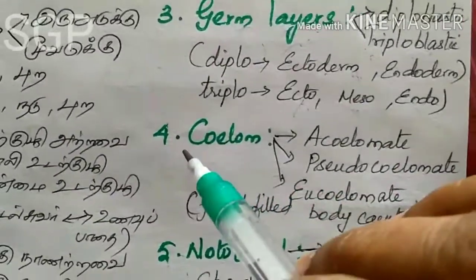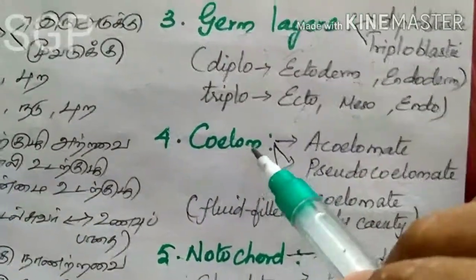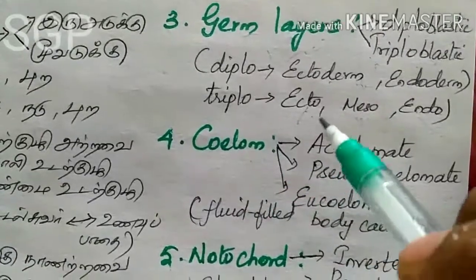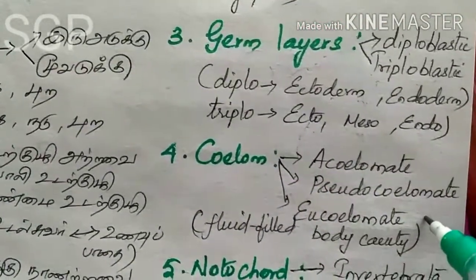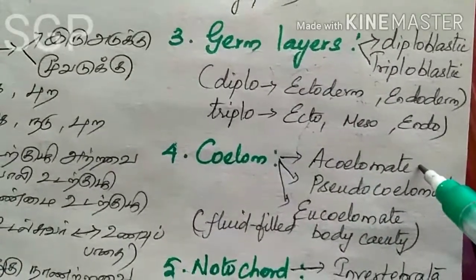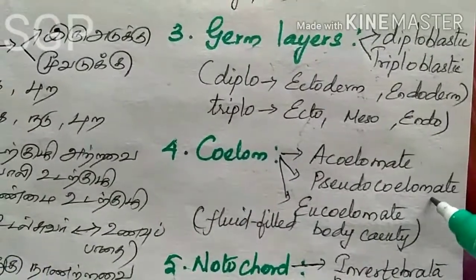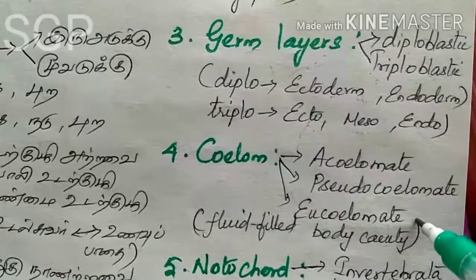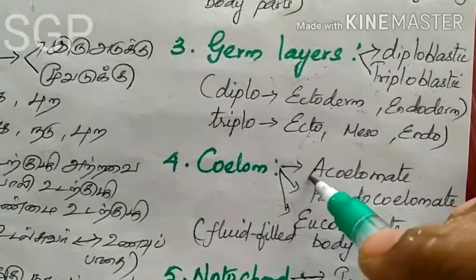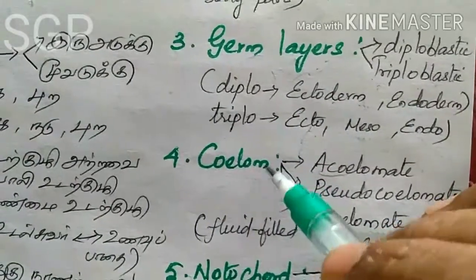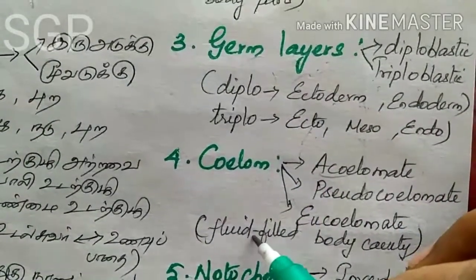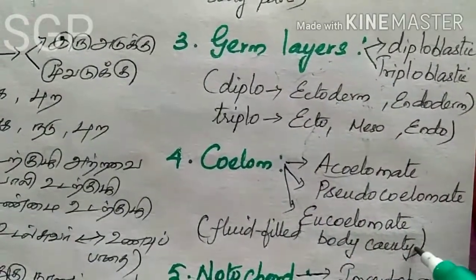And the next one is coelom. Based on the coelom, all organisms are grouped into 3 divisions: acoelomate, pseudocoelomate, and eucoelomate. First we will see what coelom is. Coelom is nothing but a fluid filled body cavity.